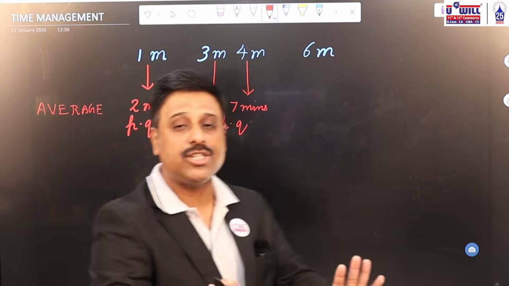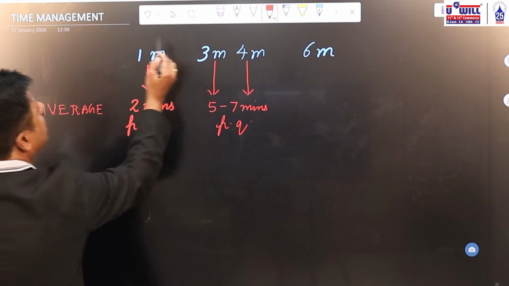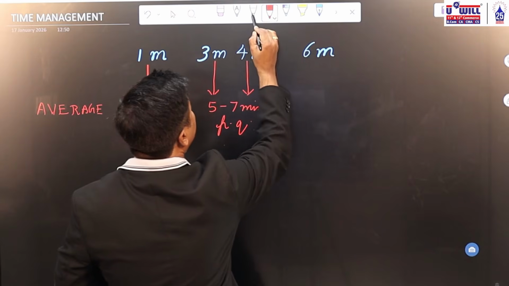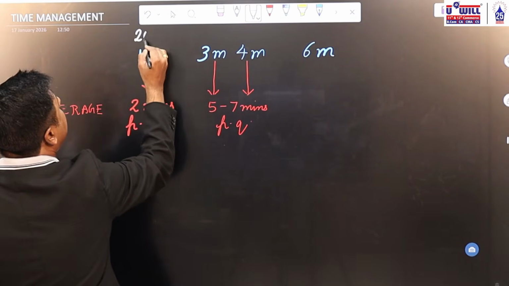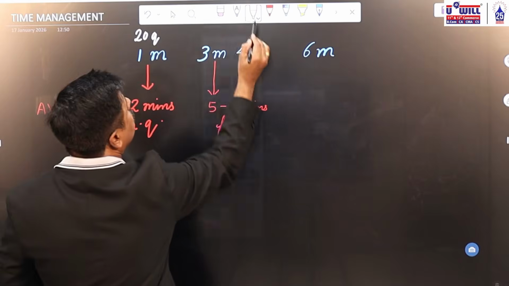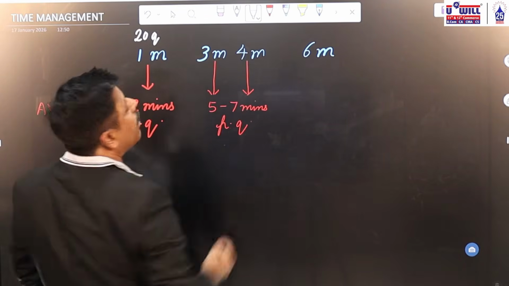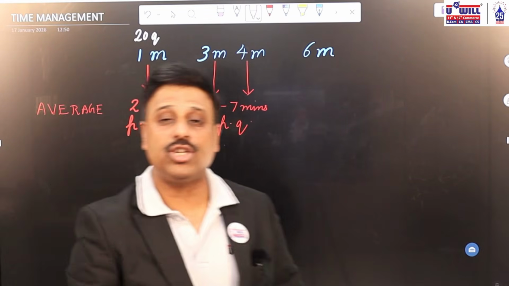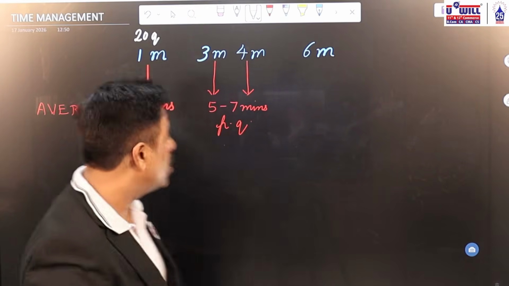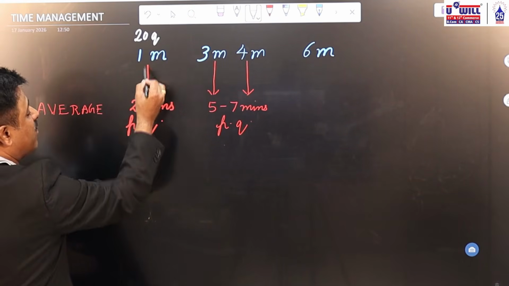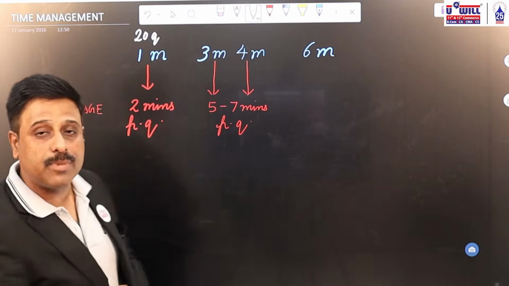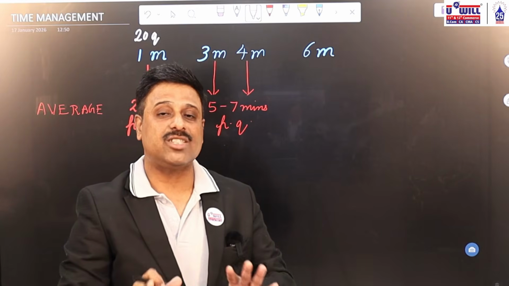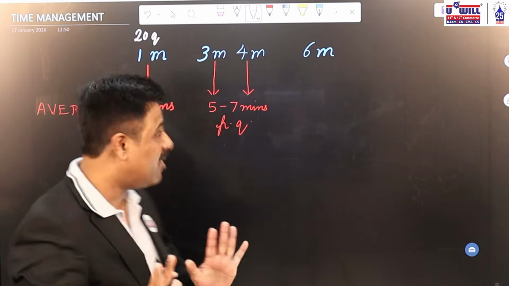On an average, there will be 20 questions of 1 mark in your board exams. In part A you have 16 MCQs and in part B you have 4 MCQs. For those 20 questions, at 2 minutes per question, roughly 40 minutes of your exam must go in MCQs.